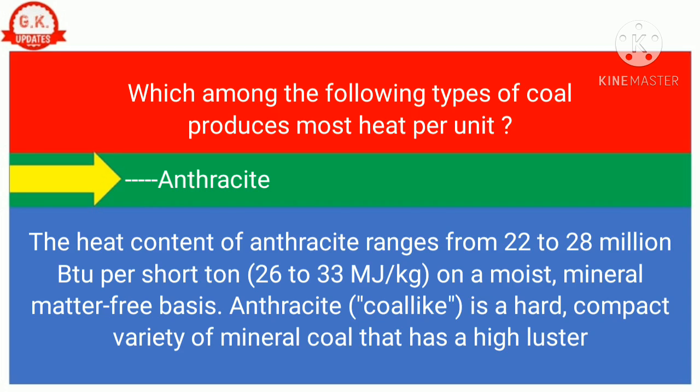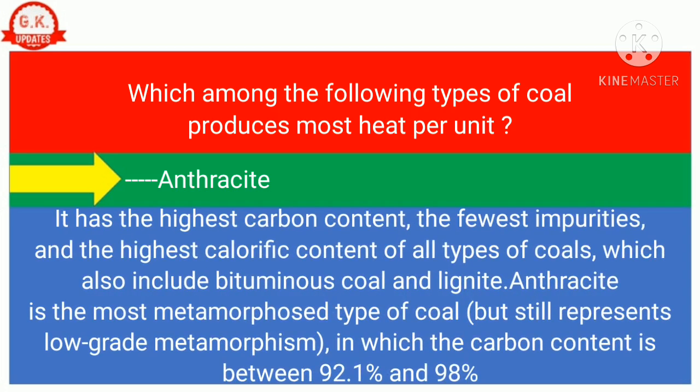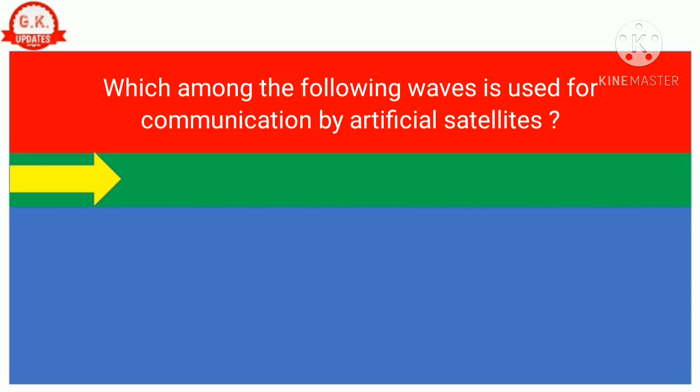Anthracite coal is a hard, compact variety of mineral coal that has a high luster. It has the highest carbon content, the fewest impurities, and the highest calorific content of all types of coals, which also include bituminous coal and lignite. Anthracite is the most metamorphosed type of coal but still represents low-grade metamorphism, in which the carbon content is between 92.1% and 98%.